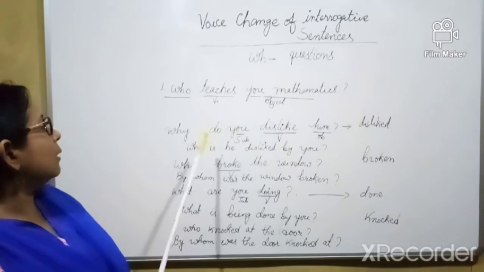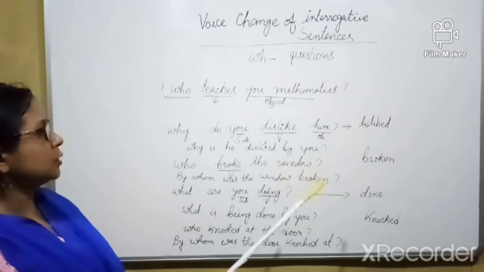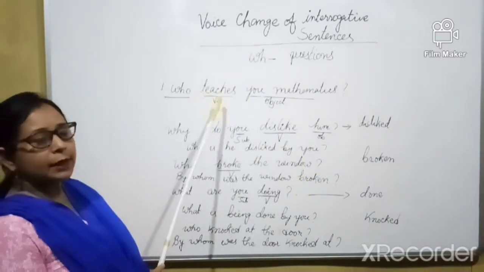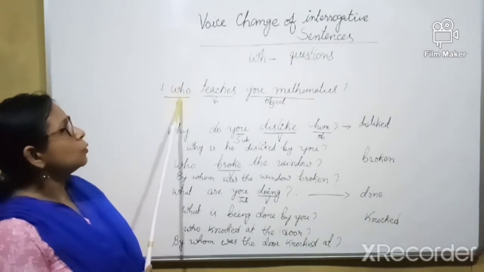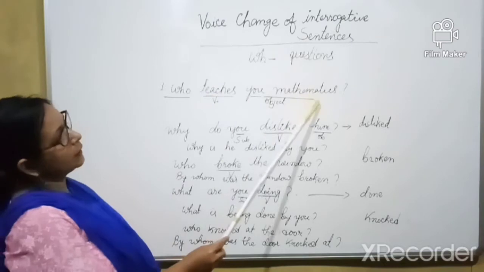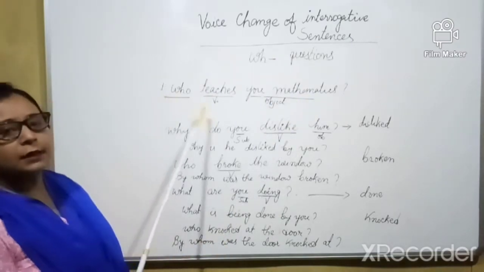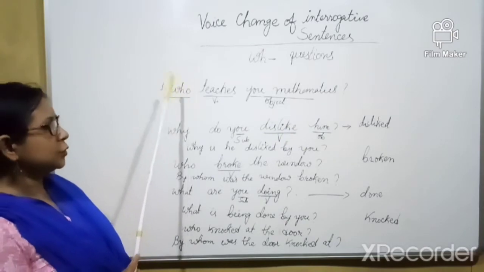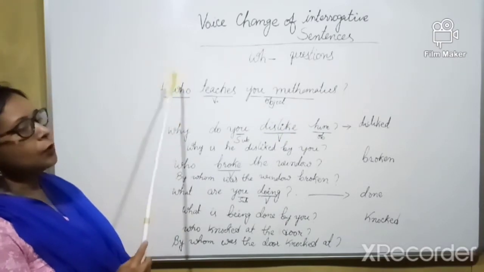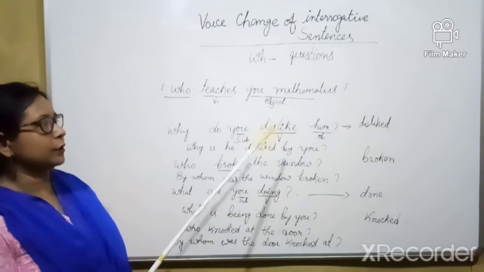While doing the voice change of WH questions, look at the example here. I have written some examples. Who teaches you mathematics? This is a sentence given in active voice. Now we have to turn this question sentence into a question of passive voice.